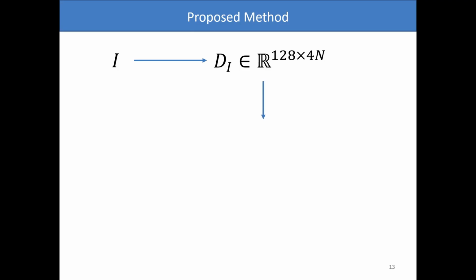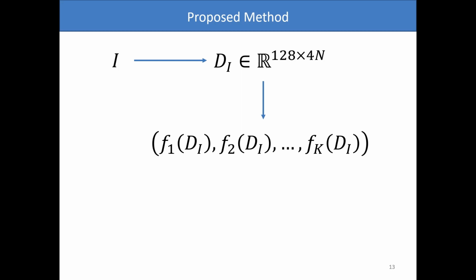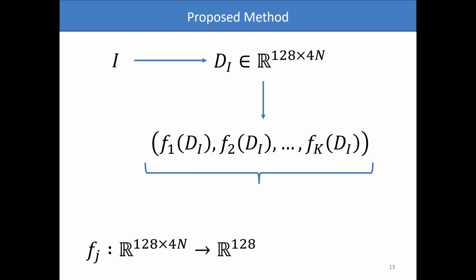And we made a feature vector using a set of k predefined functions, where these functions act on the matrix Di, transforming it into a 128-coordinate vector. Thus, the feature vector used has 128k features.